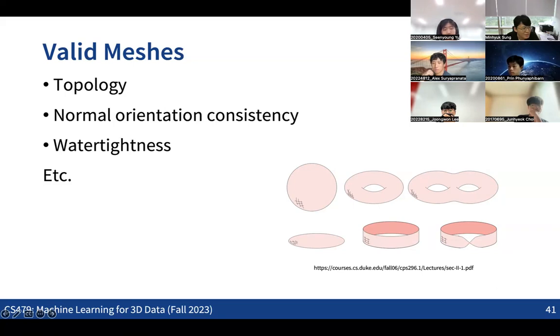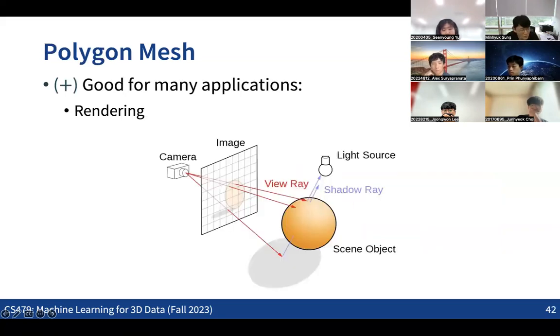But anyway, given this polygon mesh, what are the advantages of having this mesh structure? Actually, there are lots of advantages. One of the good things is that now we have the surface information, which means we can apply this data to many applications. For example, we can render a 3D model into 2D images, so it can be used for 2D rendering.